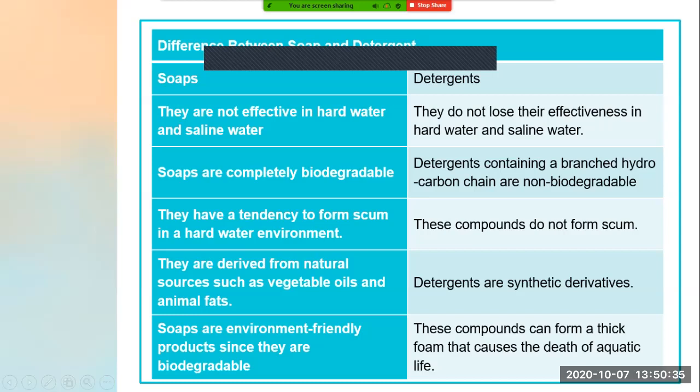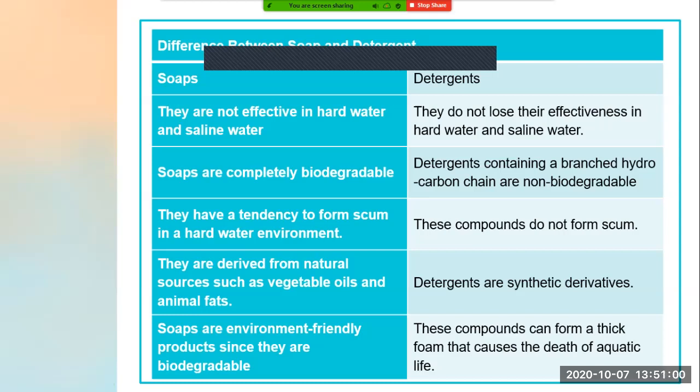Now, what are detergents? Detergents contain branched hydrocarbon chains and are non-biodegradable. They are not easily accepted by the earth.